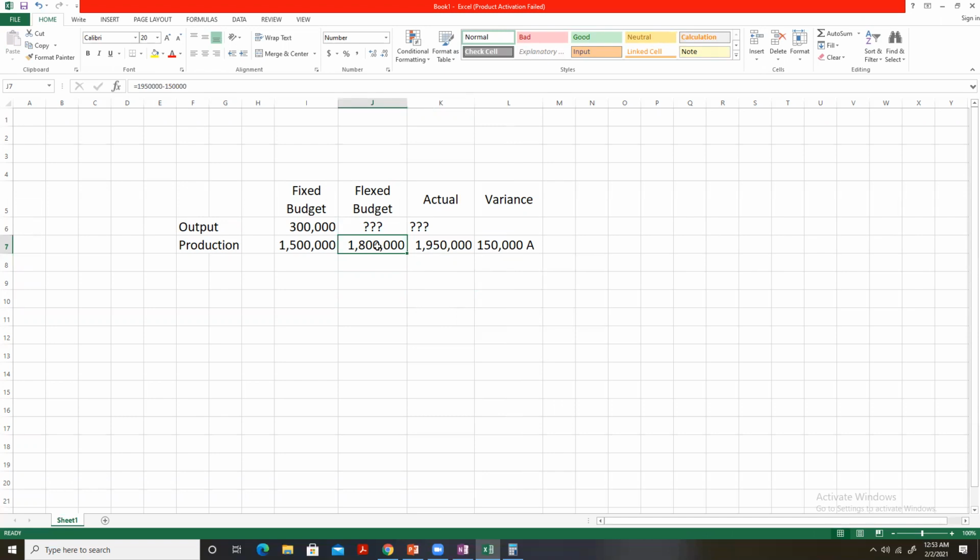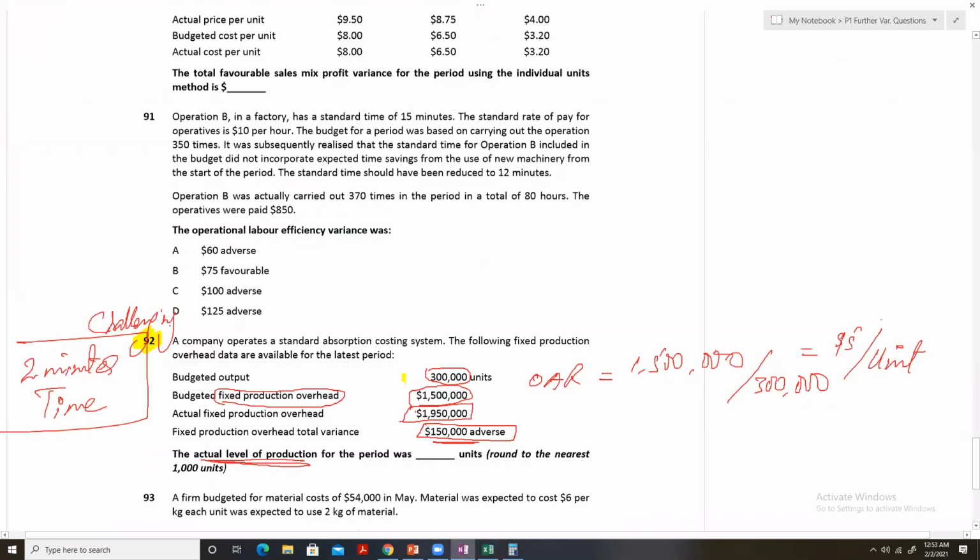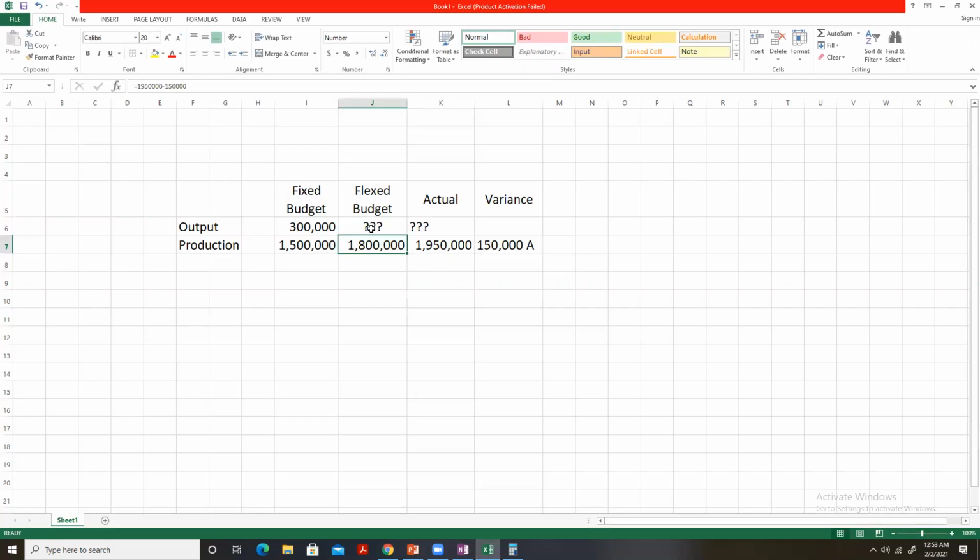And how is this 1,800,000 calculated in the flex budget? It is calculated by multiplying the actual output by the overhead absorption rate that we calculated here, $5 per unit. So what should be the actual output? Now, we will simply take this and divide it by 5 to get the actual output, that is 360,000.